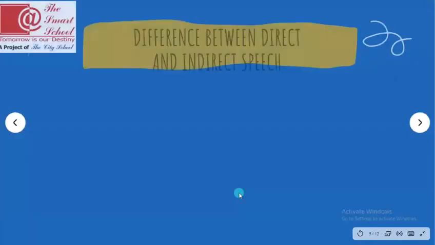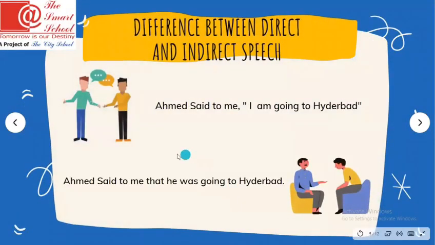So here we have another slide and we are going to begin now. As we studied in the objectives, we are going to start with the difference between direct and indirect speech. Here we are giving two sentences. Let's read the first one: Ahmed said to me, I'm going to Hyderabad.